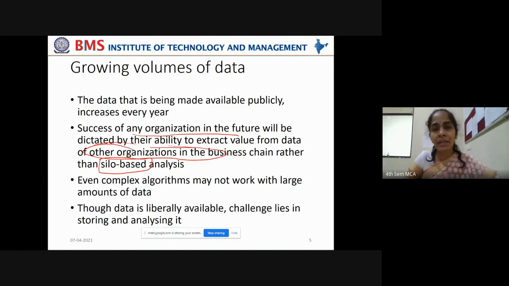Such silo-based analysis wouldn't help organizations any longer nowadays. Why? Because the competition in the market has increased a lot. So organizations have to think towards optimizing their business, so that they can use fewer resources but get more. Their production capacity has to increase at a lower investment, right? So silo-based analysis will no longer be useful for any organization. Analysis restricted to within the organization will no longer help. They have to expand the analysis task with respect to other organizations that are in the value chain, in the supply chain.